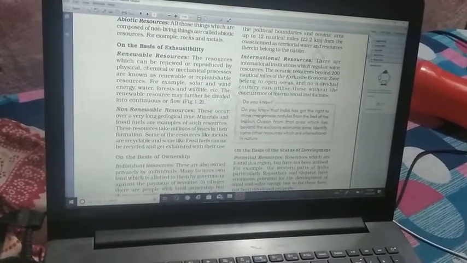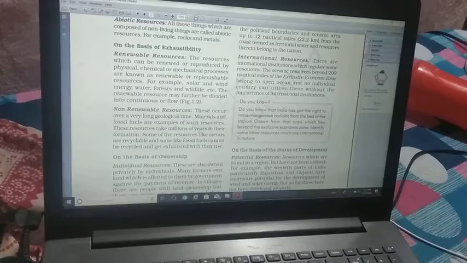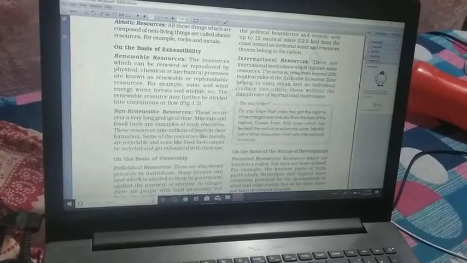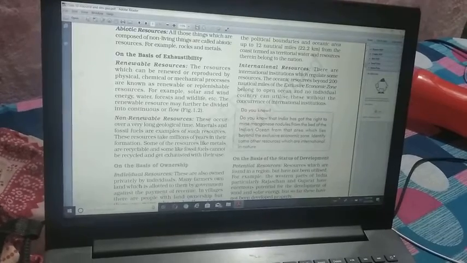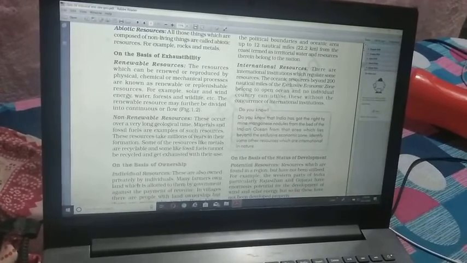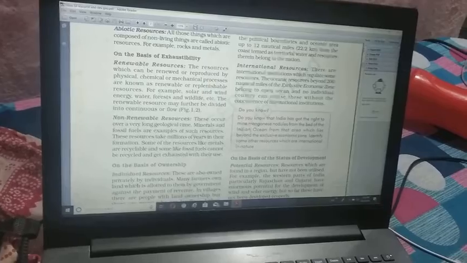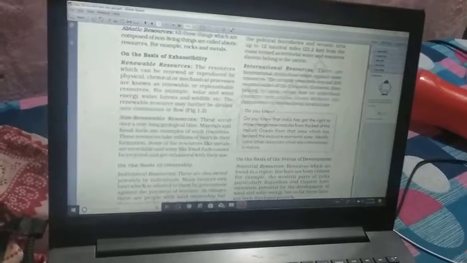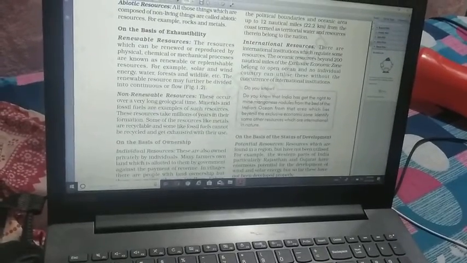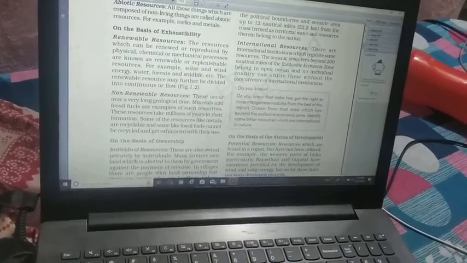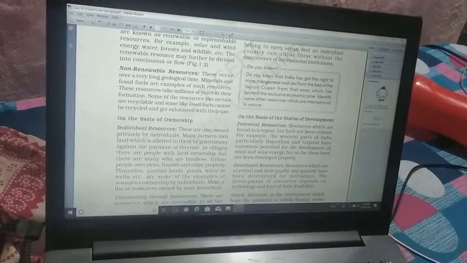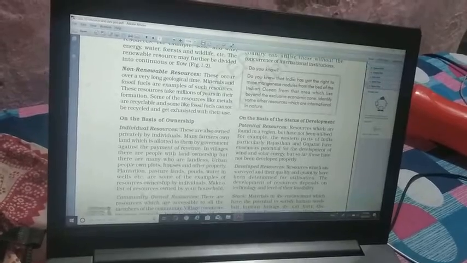On the basis of exhaustibility, it is divided into renewable resources and non-renewable resources. Renewable means it can renew again and again, that is solar, wind, you know very well. And non-renewable cannot be renewed again and again, that is fossil fuels, coal, etc.